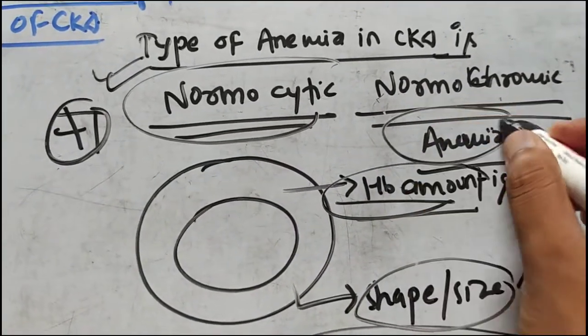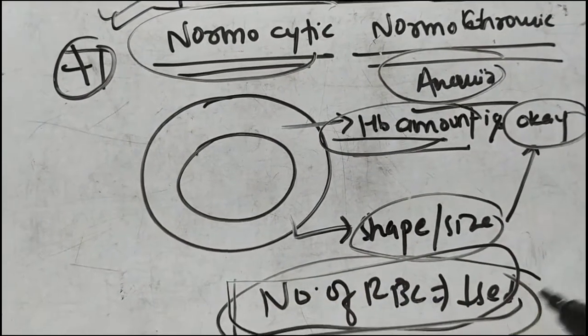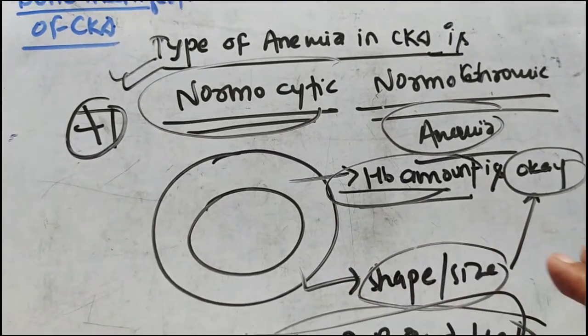But why is there anemia? Anemia is basically due to a decrease in the number of RBCs. So the number of RBCs is decreased, but there is no problem in shape, no problem in size, and no problem in the amount of hemoglobin in each RBC.